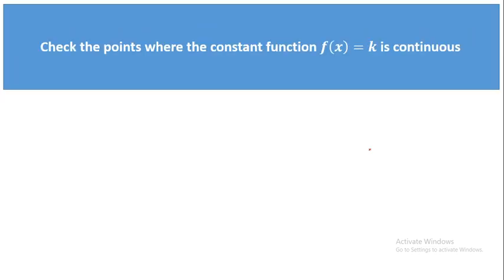Today we'll continue from where we ended our last class, which was to prove that the constant function is continuous. We had proved that the constant function is continuous. So always remember, if you have a function, suppose f of x is equal to 3, then directly, without any argument, you can conclude that the function is continuous. That is the benefit. In general, a constant function is always a continuous function.